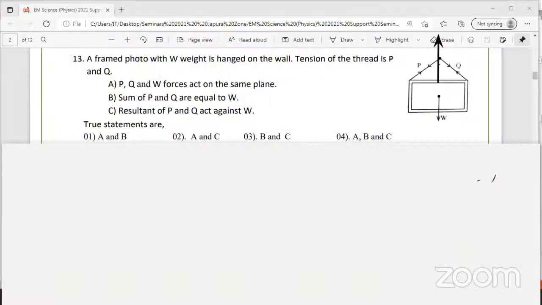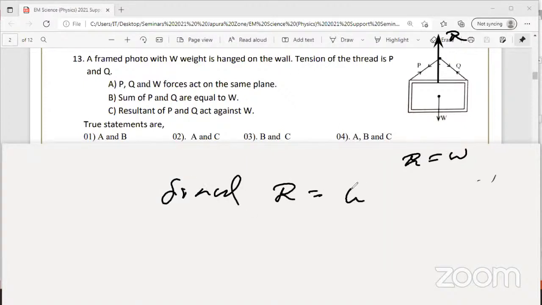R, that is the resultant of P and Q. P and Q, the resultant is R. R is equal to W. Therefore, final resultant equals what? Resultant of all three forces will be 0. Final resultant will be W minus R, it's 0.